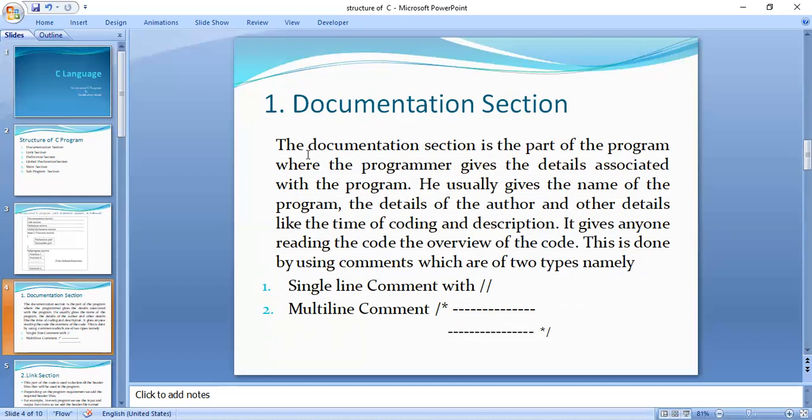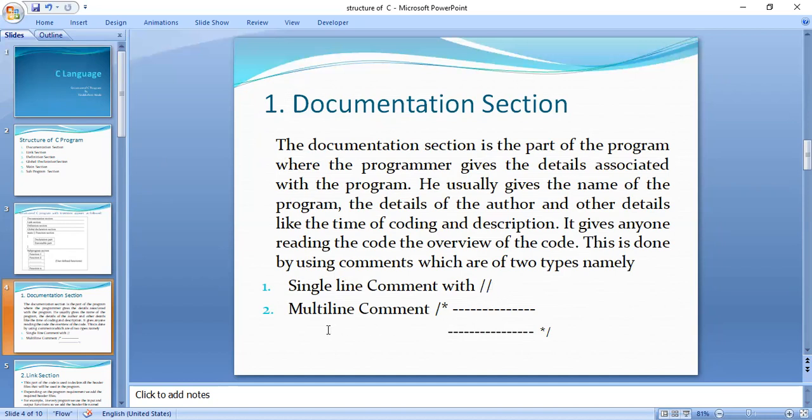So how are we going to write this in the documentation section? This documentation regarding the program information is written by using comment lines. In our C language, comments are classified into two types: single line comment and multi-line comment. To declare a single line comment, we use the double slash.